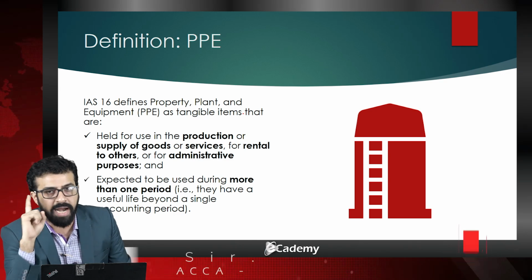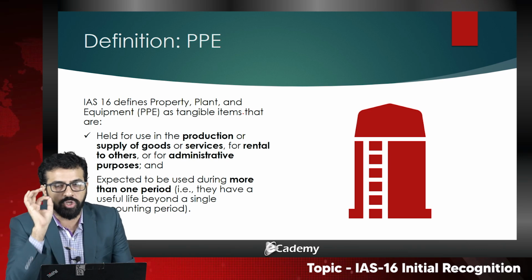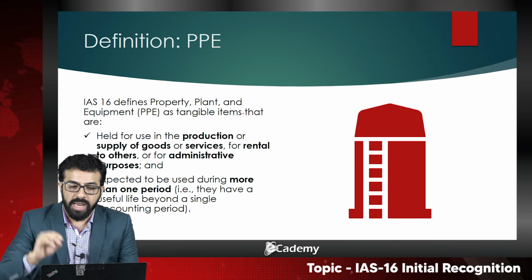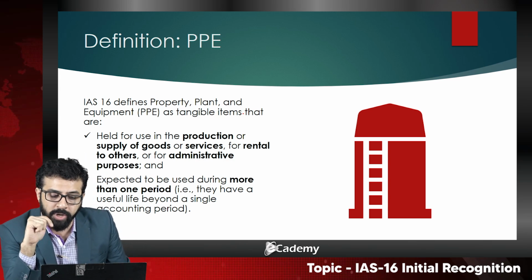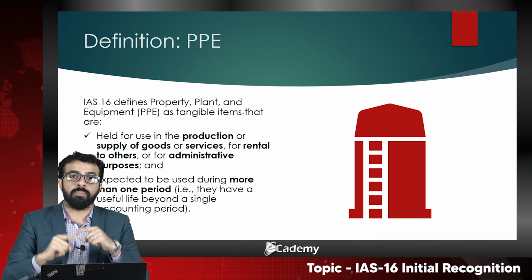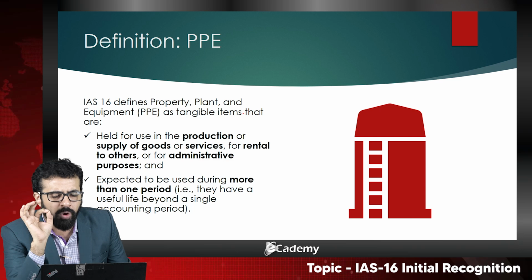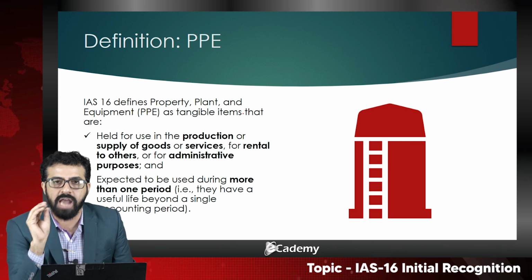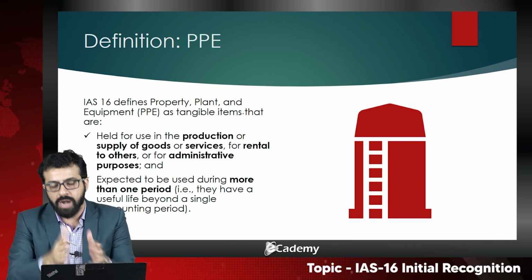This is the one criteria in which 5 points need to be noted down and remembered. Number one criteria, and number two criteria is that those tangible items are expected to be used during more than one period. It means that if the tangible item is acquired for the purpose of consuming within a year, it is outside the scope of IAS 16, and we will not treat that particular asset under IAS 16.